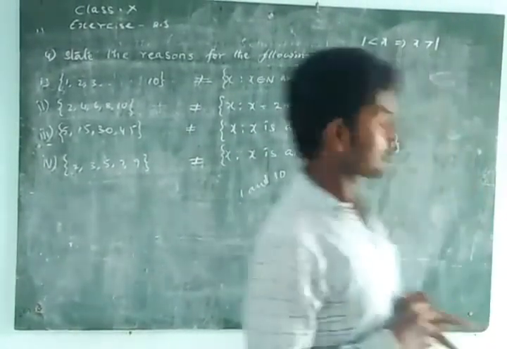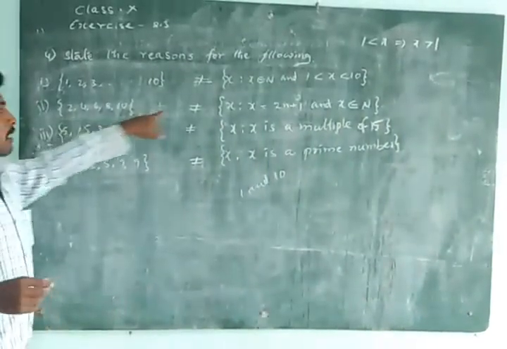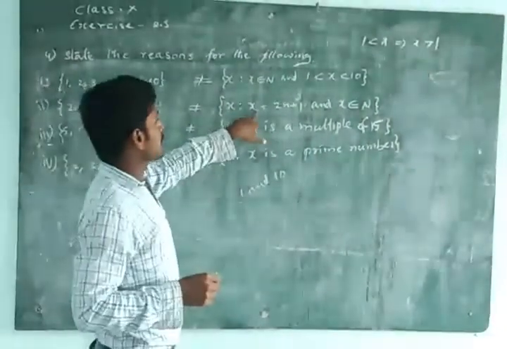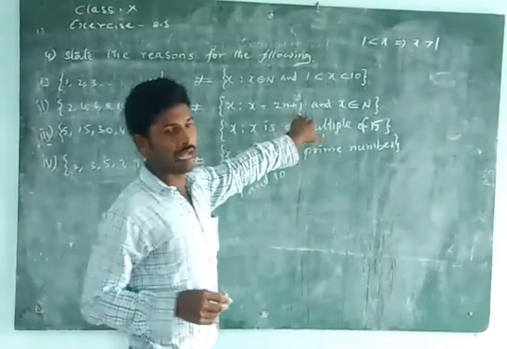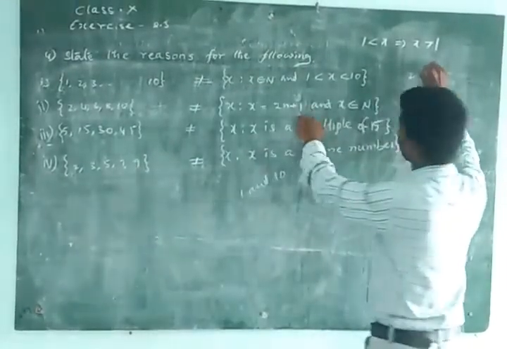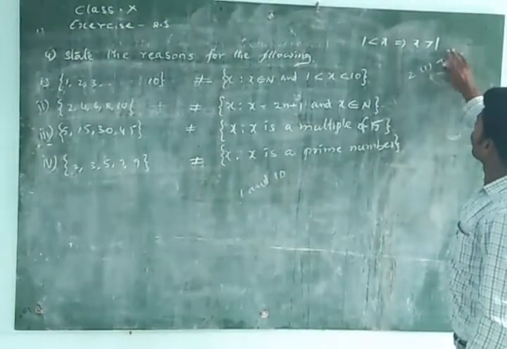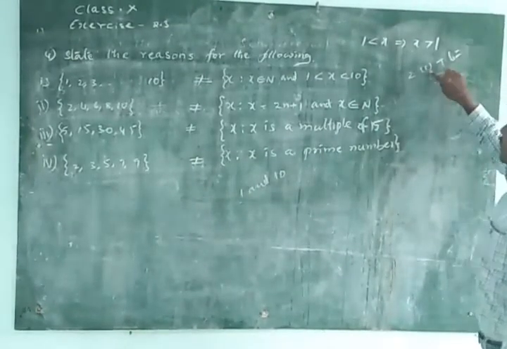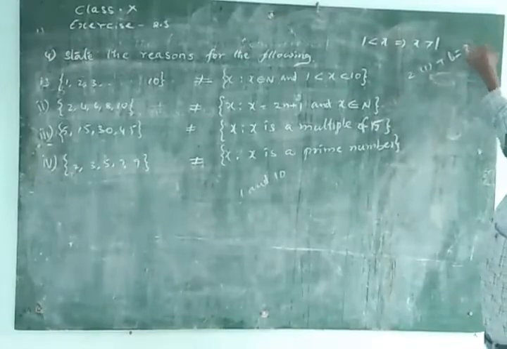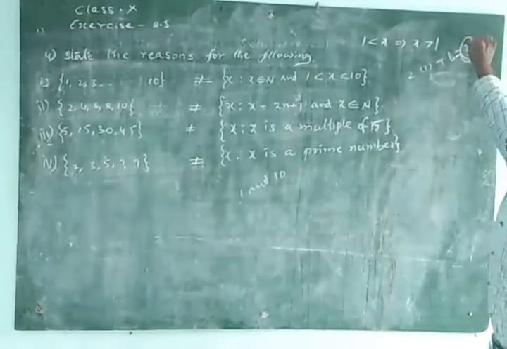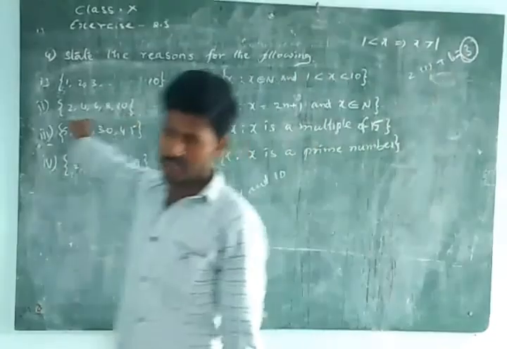Next question. Here also not equal. Why? Because x is equal to 2n plus 1. If you take any one in the n place, you get the result: 2 ones are 2, 2 plus 1 is 3. It is an odd number, but it is given only even numbers.